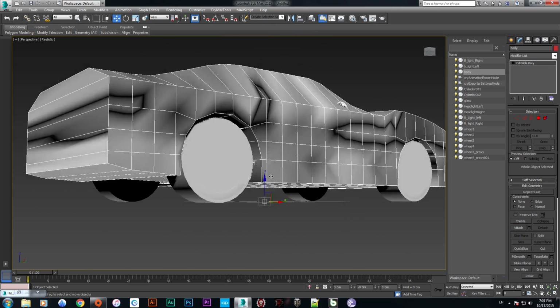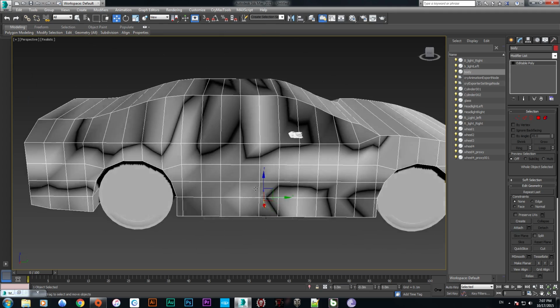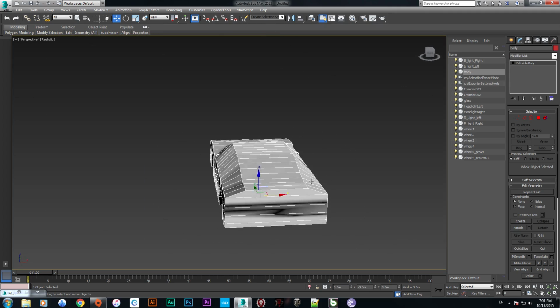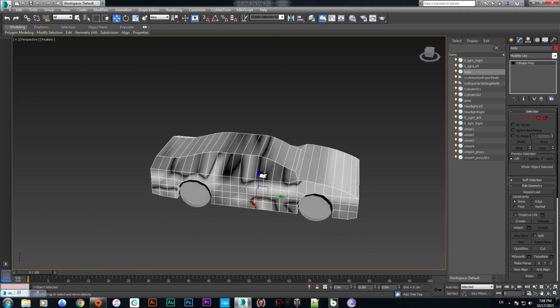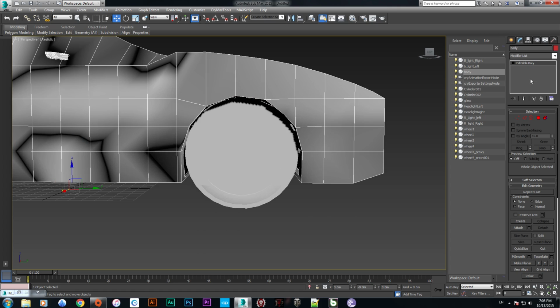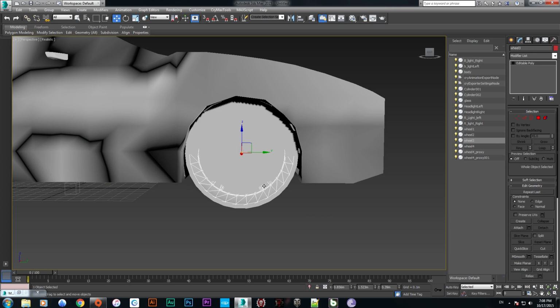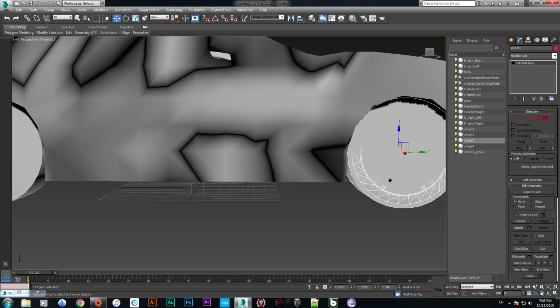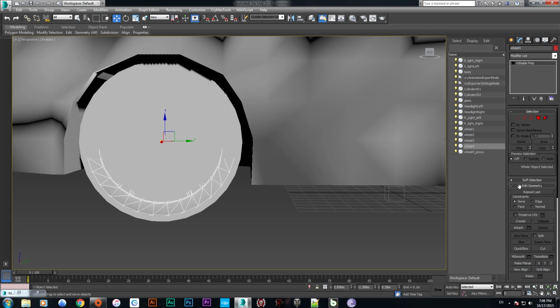Alright, it's just perfect. Okay, same thing with the wheels. We are going to select this wheel and attach this one. Going to this wheel, attach this one.